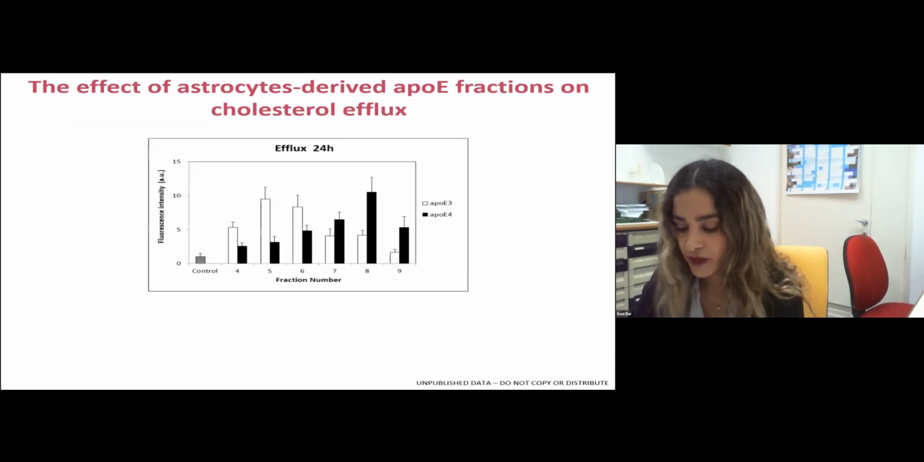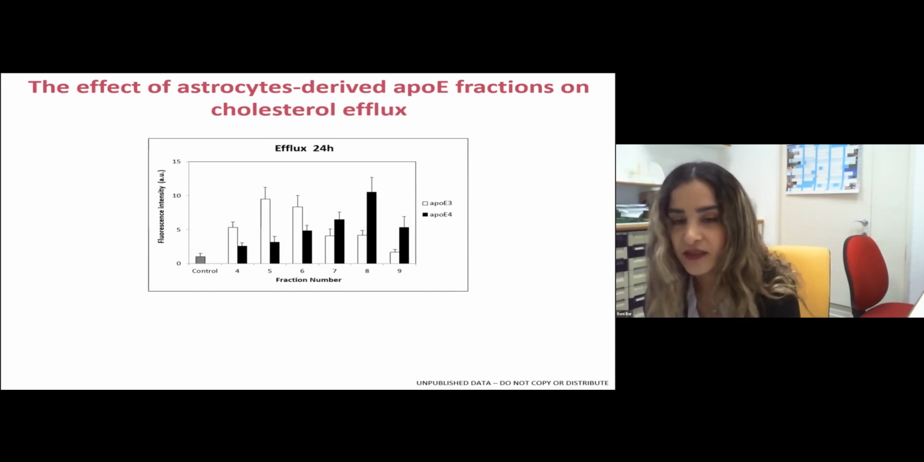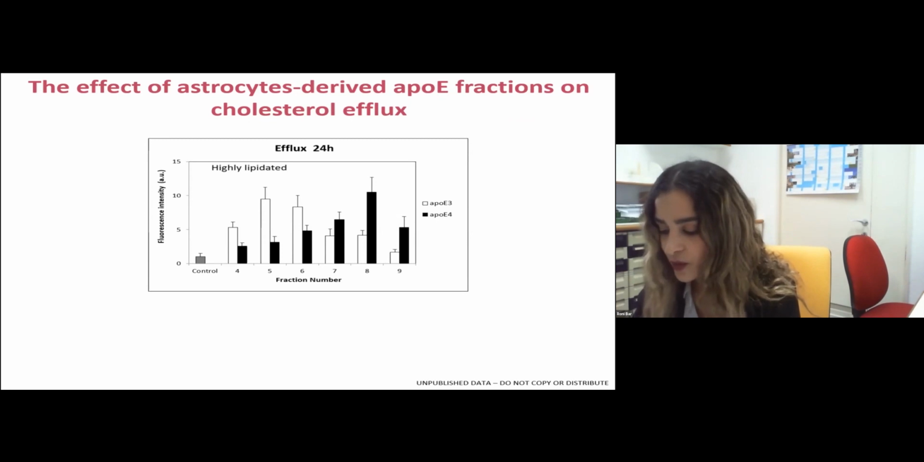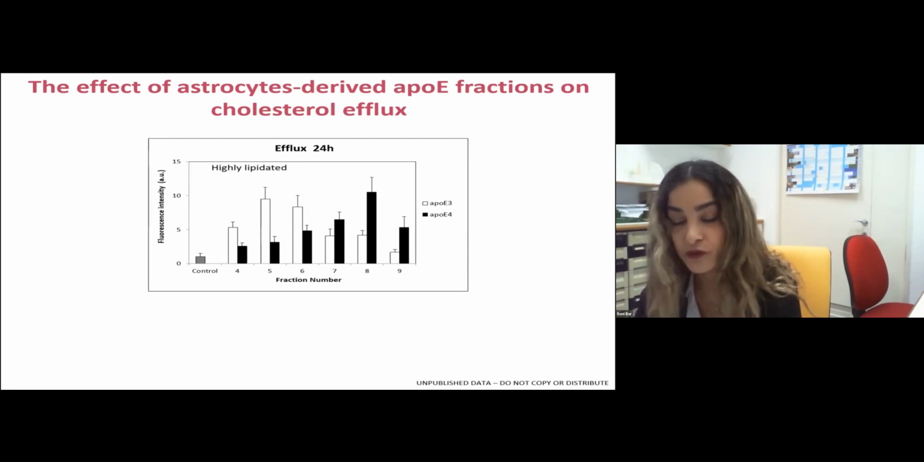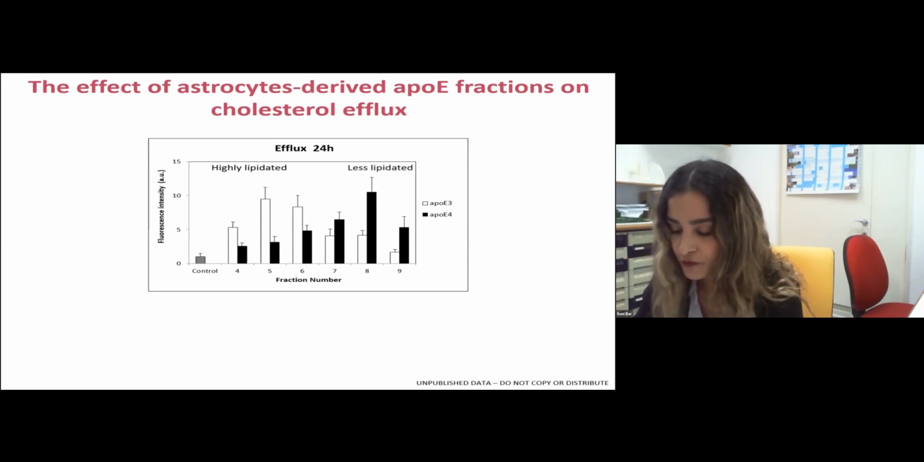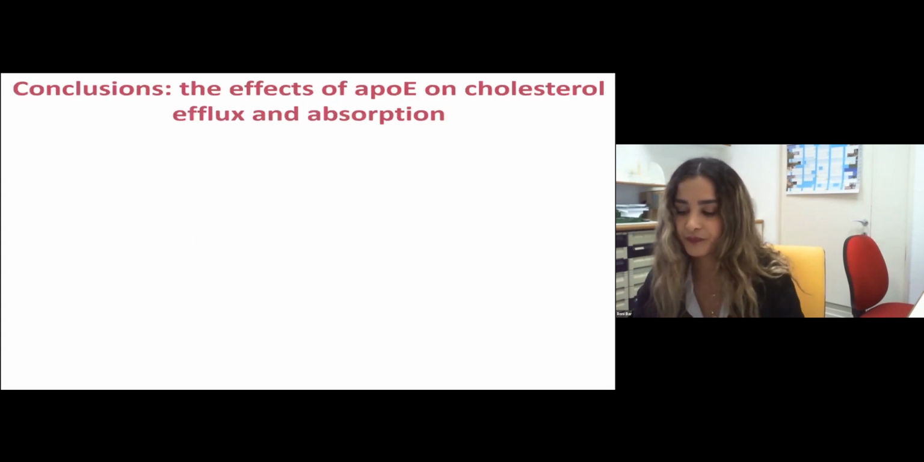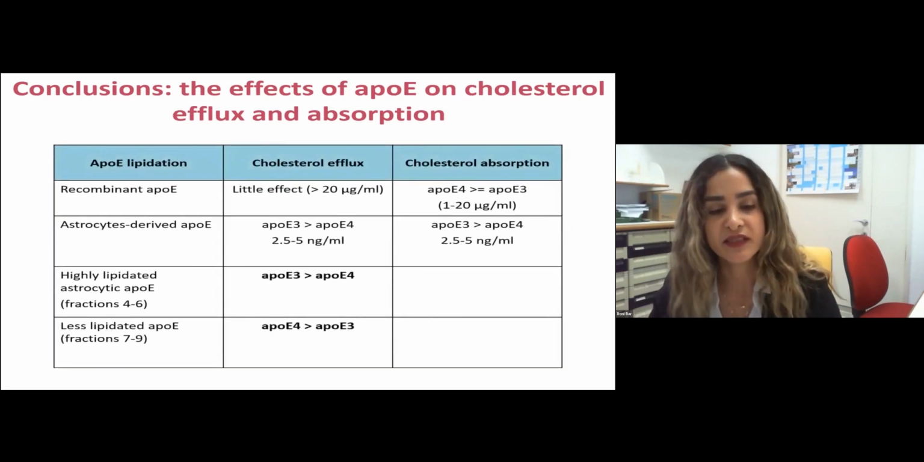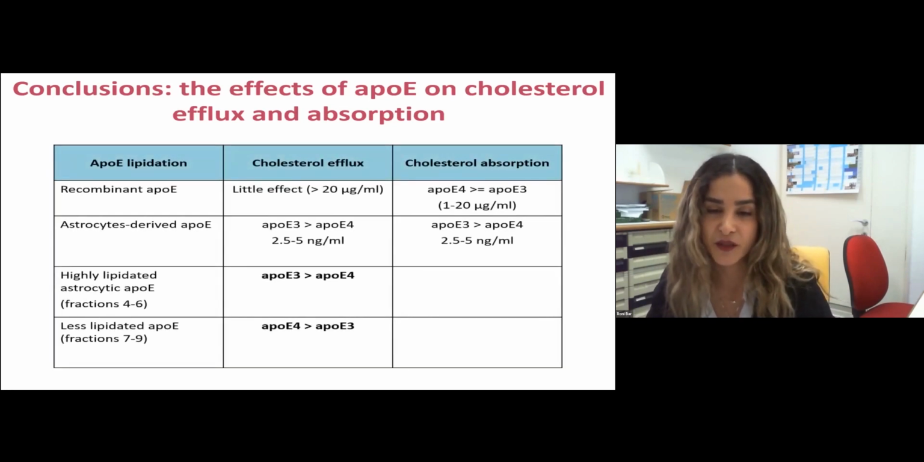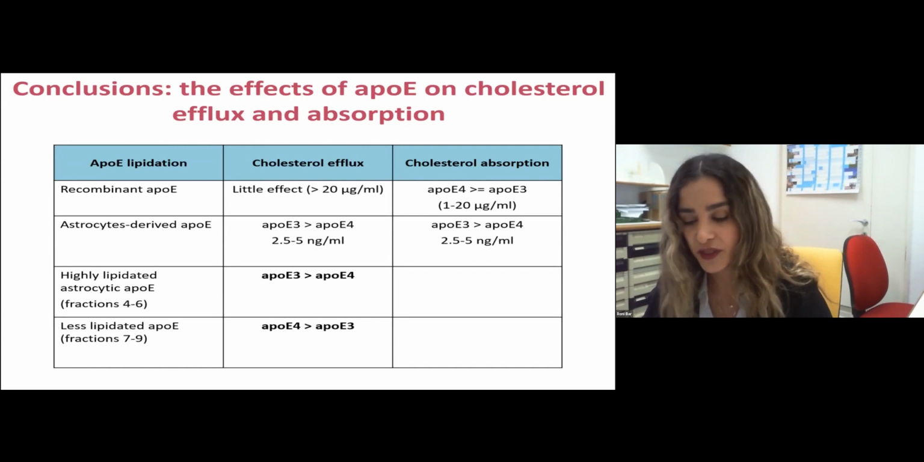So in cholesterol efflux, we can see that in the low density fractions, ApoE3 promotes cholesterol efflux compared to control in ApoE4, while at the heavy density fractions, ApoE4 presents higher levels of cholesterol efflux compared to control in ApoE3. So these results suggest that the extent of lipidation is very important in cholesterol efflux. The conclusion here is that in highly lipidated astrocytic ApoE, ApoE3 is higher than ApoE4, and in less lipidated ApoE, ApoE4 is higher than ApoE3.